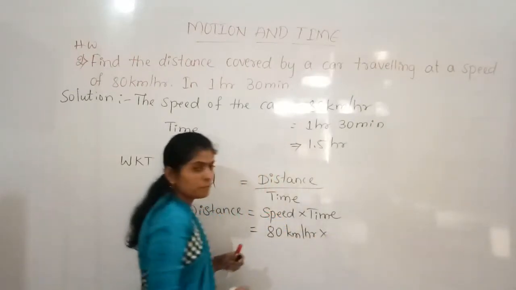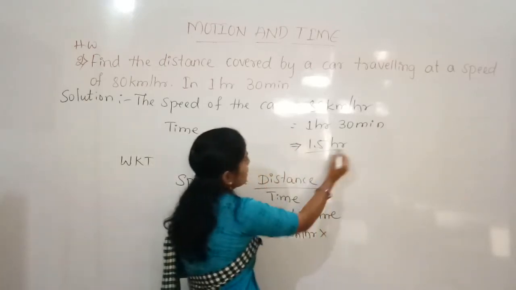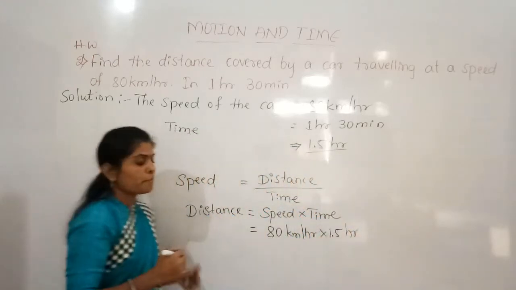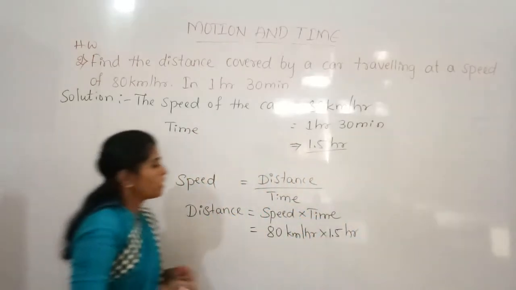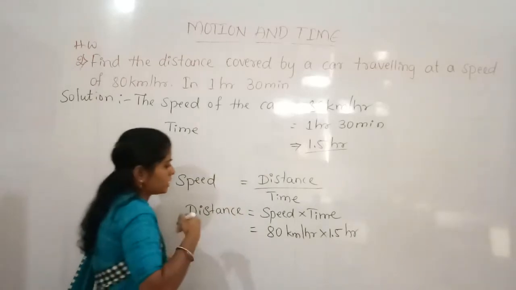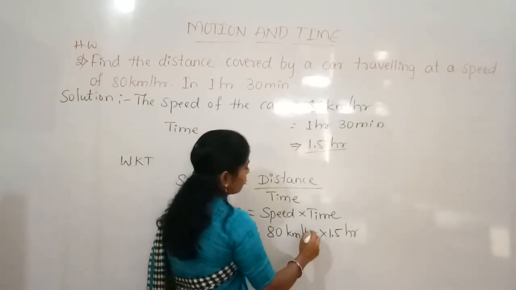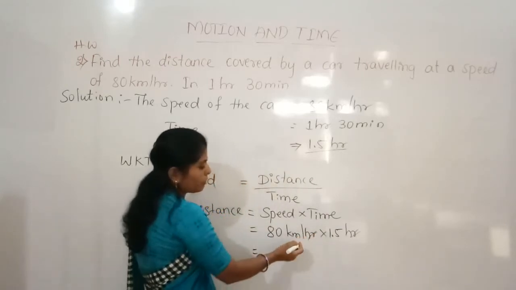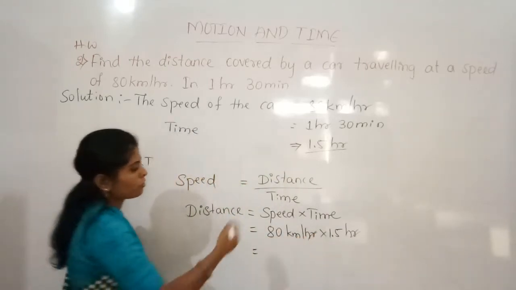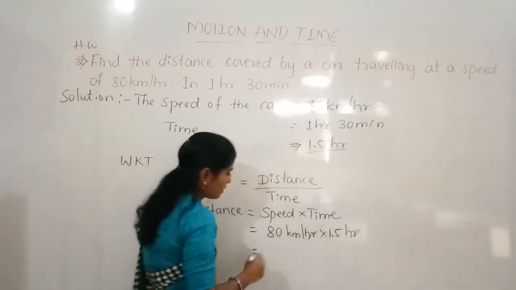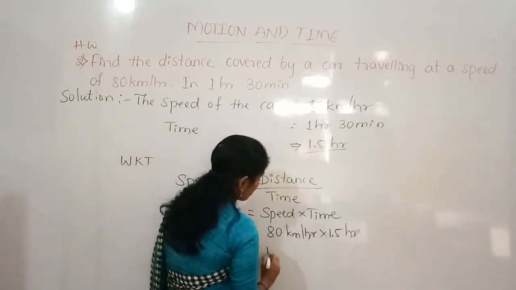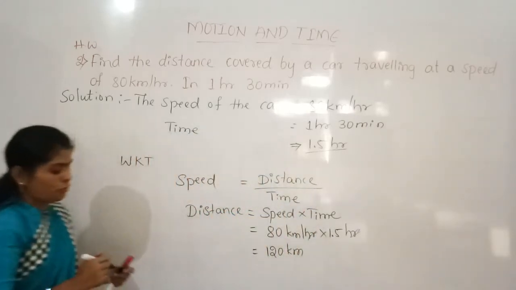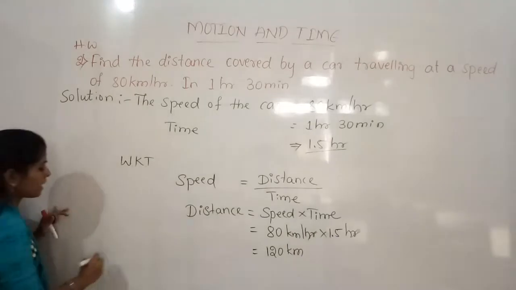And what is the time? So time here is 1.5 hour. Multiply it: 80 into 1.5, how much? The hour gets cancelled because it is divided by. Per hour means it is under divide, so it is into, so it will be cancelled. And 80 into 1.5 is equal to 120 kilometer. So the distance covered by the car